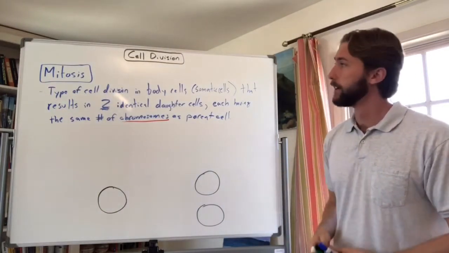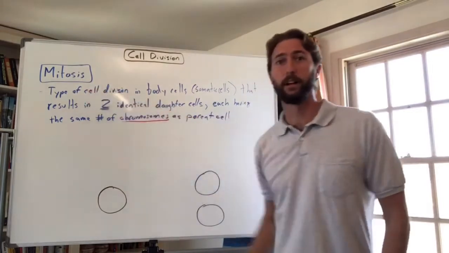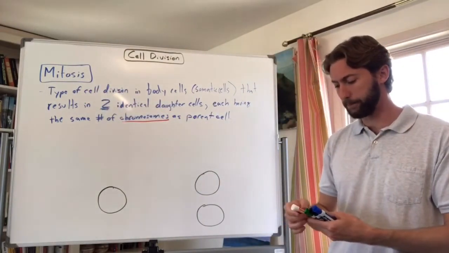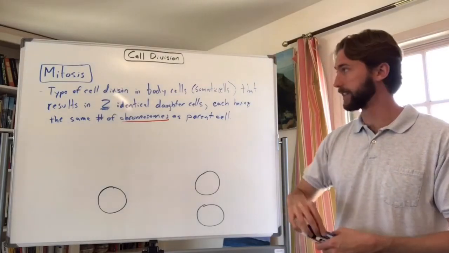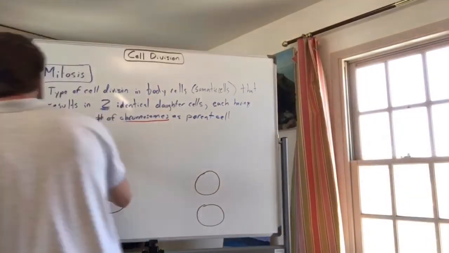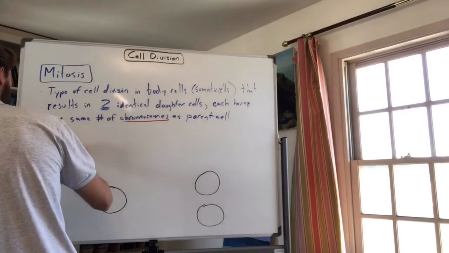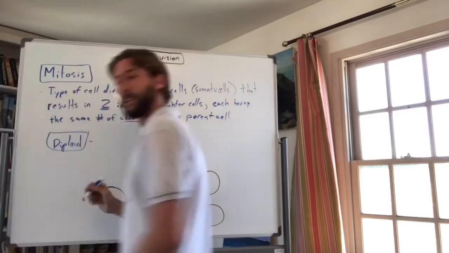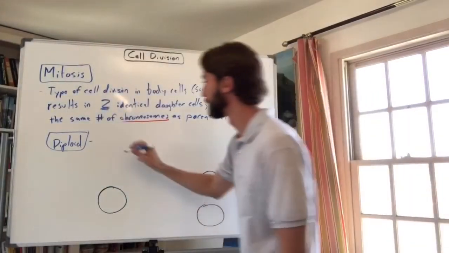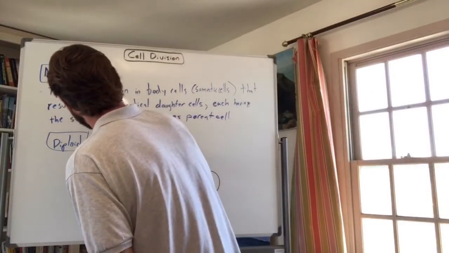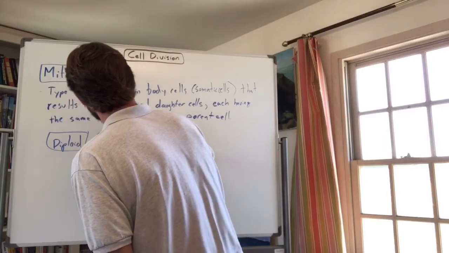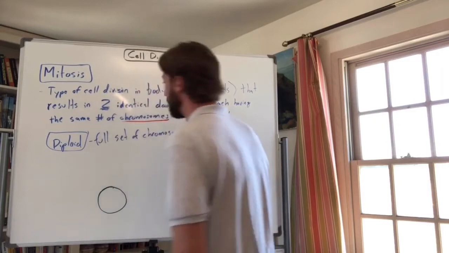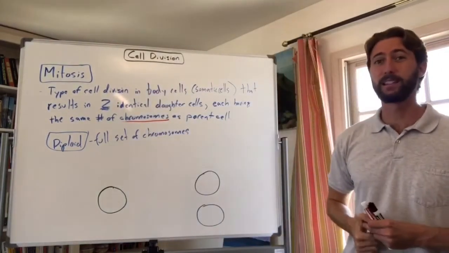They're paired together. So at the start of mitosis, you have a cell that has a full set of chromosomes, 46. And we call that diploid. So that's an important vocab word I'm going to write down here. All right, diploid. What diploid means is a full set of chromosomes. For human beings, that's 46.